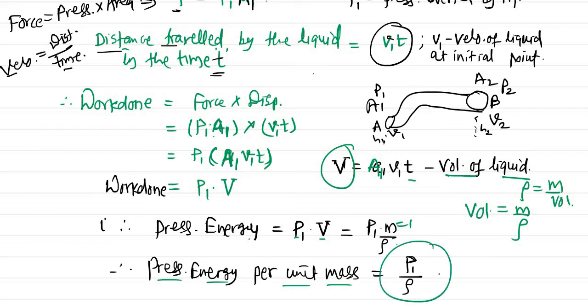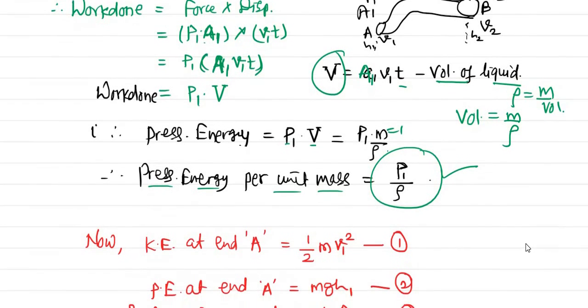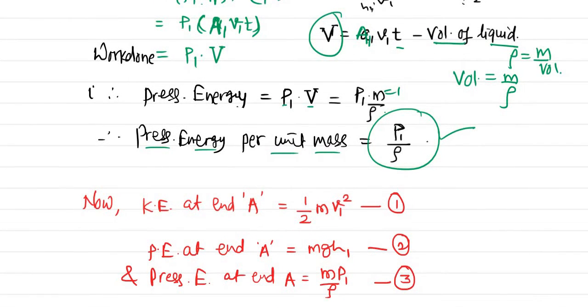Okay. So this is our third target. Initially we wanted kinetic energy, yes, we got that. Then potential energy per unit mass, and lastly the pressure energy per unit mass, which is pressure divided by the density. Now let us take all these energies into one equation form. We can recall from the above derivation.